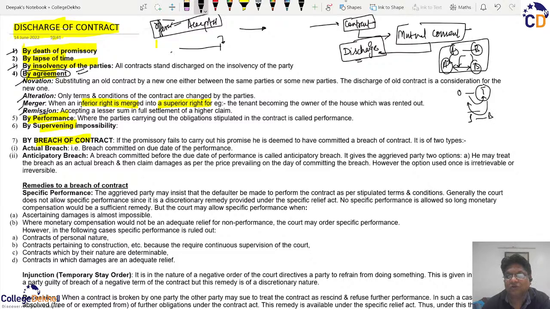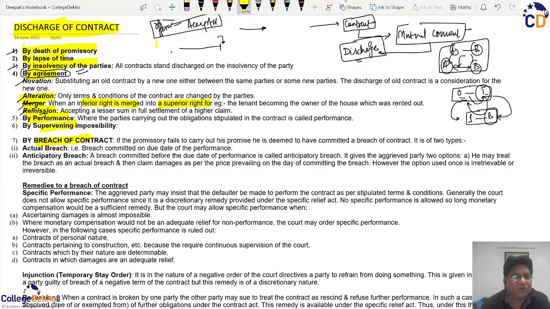So once this new contract is entered into, the old contract expires because the right to stay of the tenant has now become his right to stay because he has become the owner of the property. So this original contract stands discharged because its right has been merged into the new contract, and that is what we mean by the word merger. So that is why merger is a mutual way of discharging liabilities from the contract.